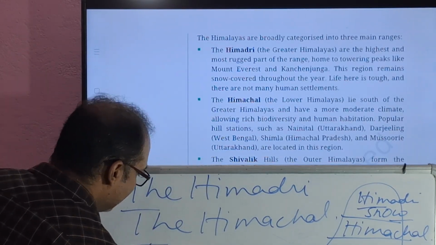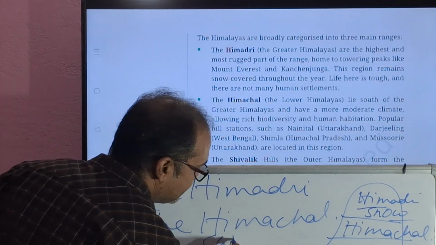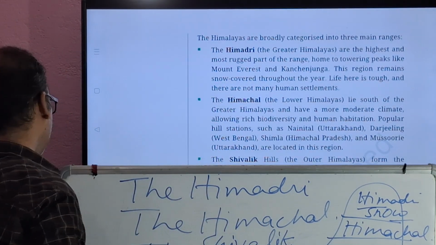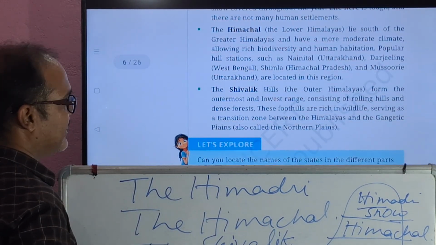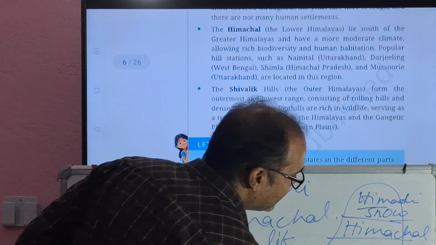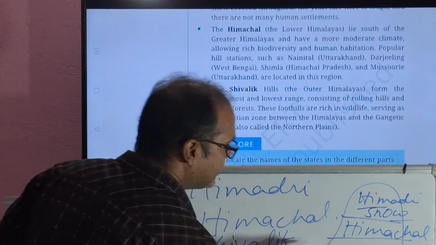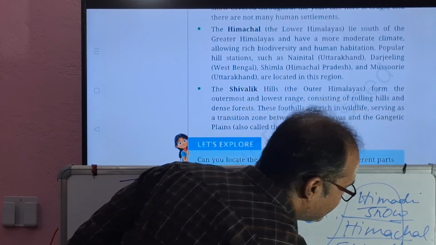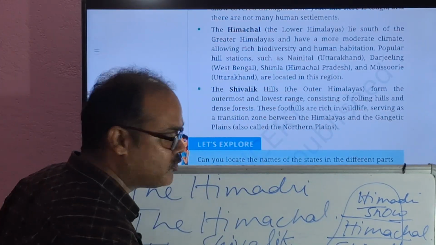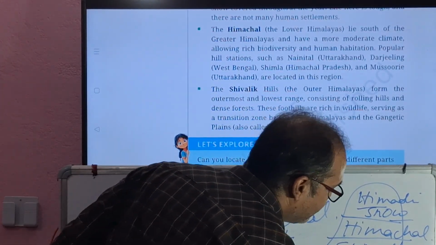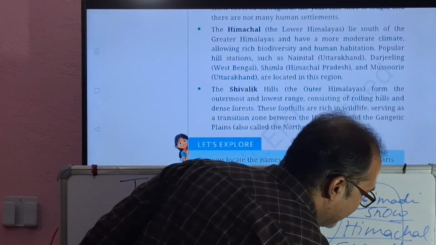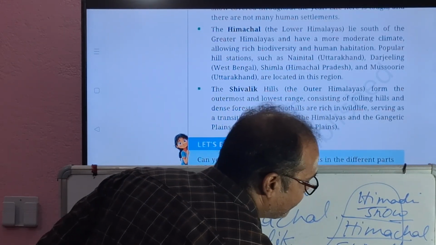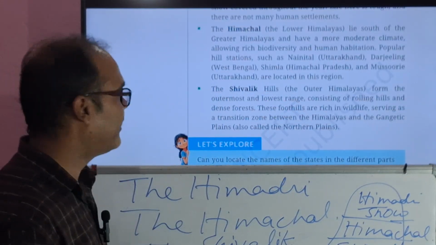Next we have the Shivalik. The Shivalik is also called the Outer Himalayas and it is the transition area from where we move to the northern plains. From here the transition starts, right?